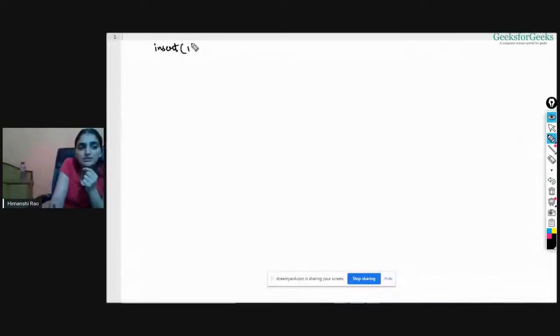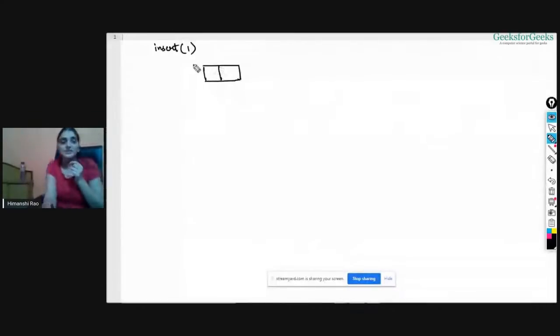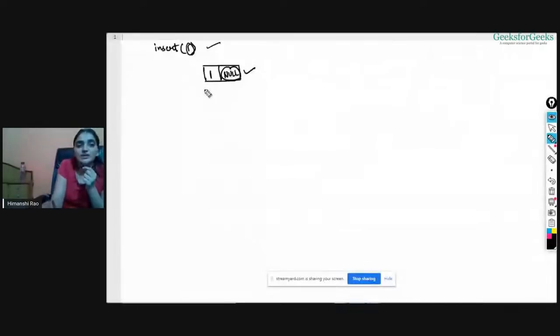Say I want to insert 1 first, right? So let's say I have created a node. We know how to create nodes in a linked list, right? A node will be created with data 1 inside it. And this is the block that contains the address of the next element, the next node, I can say. As this is the first node itself, it will be null, right? So I have created a node with data 1 and this is null. Now say I have another insert operation and it is 2. Another node will be created with data 2 inside it and this will be null, right? So this is my new node now.